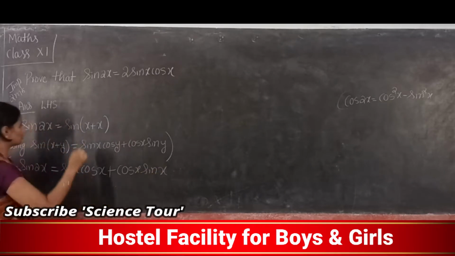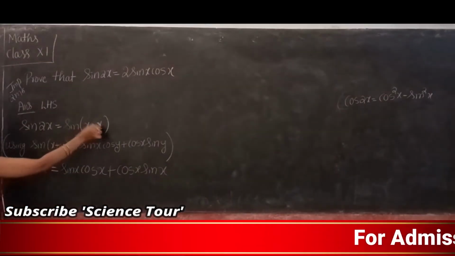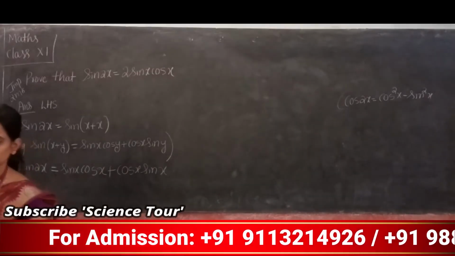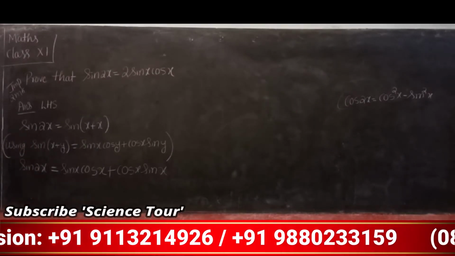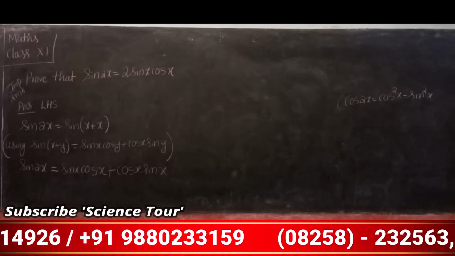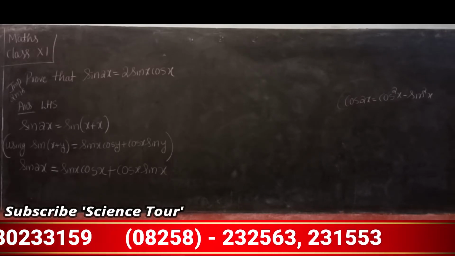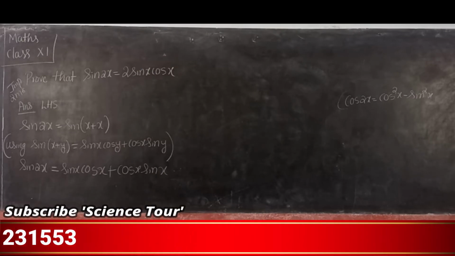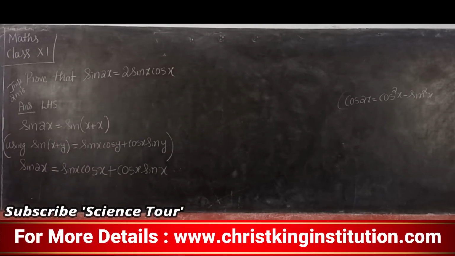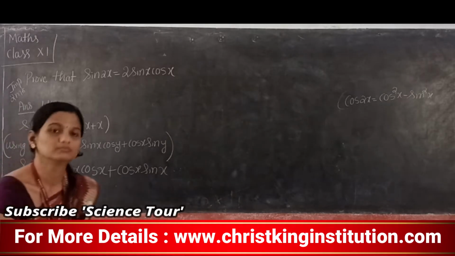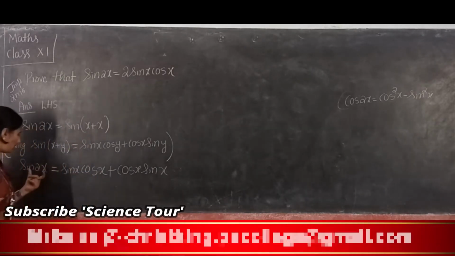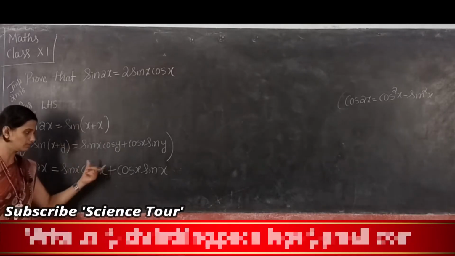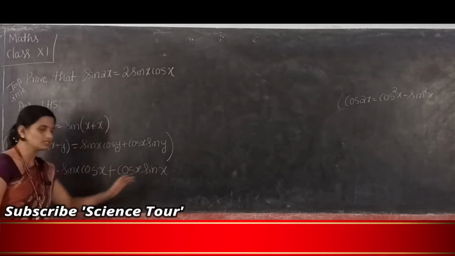Correct now? So we use the formula for sin x plus y. Now here we got sin 2x is equal to sin x cos x plus cos x sin x.